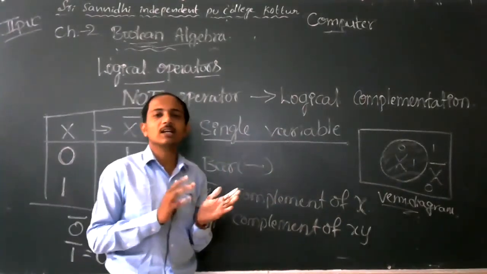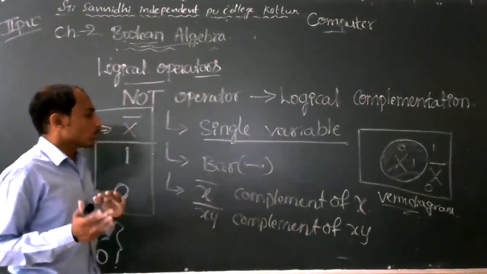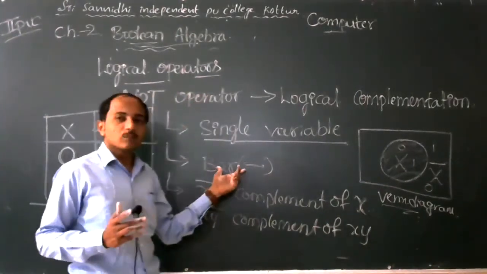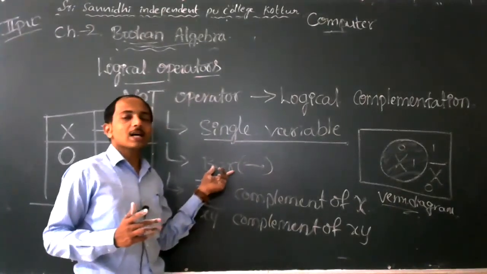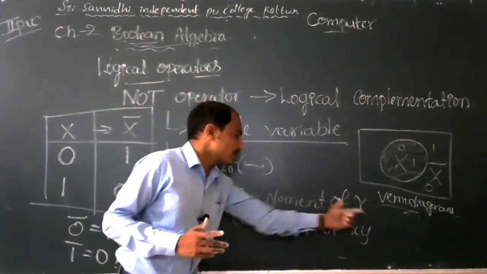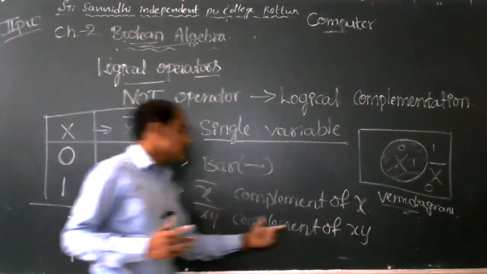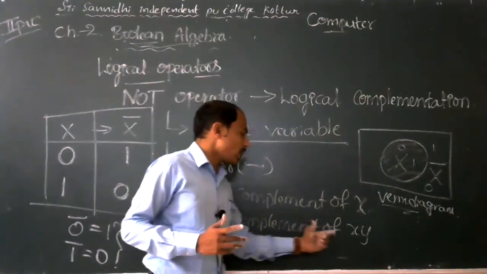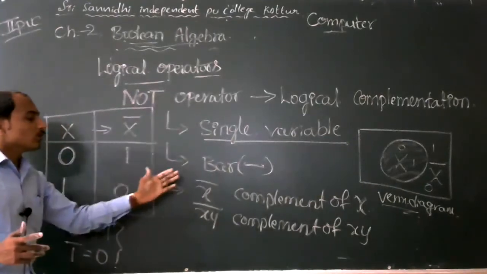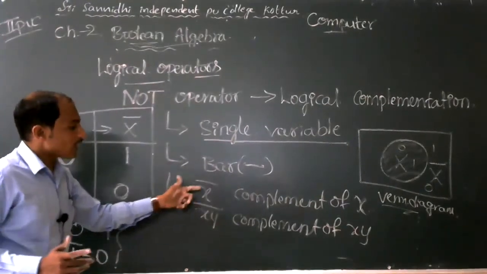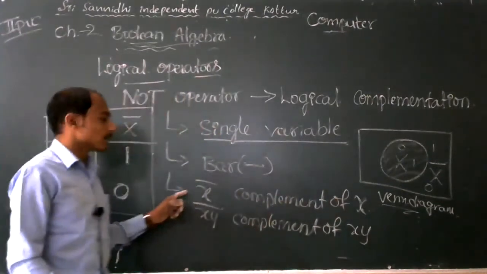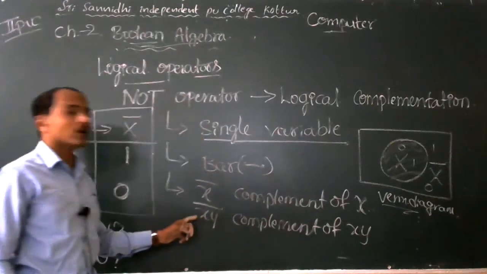If 1 is there, it is reversed to 0. The NOT operator symbol is bar, and x bar means complement of x. Xy bar means complement of xy. X bar means the complement of x, that is the reverse of x. The reverse of xy means xy whole bar.